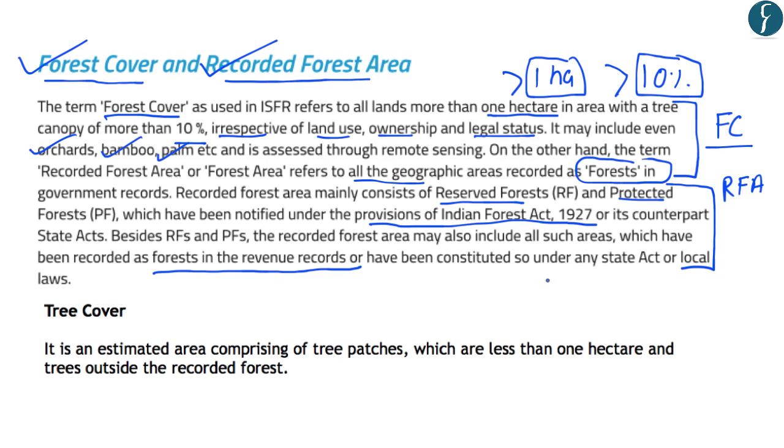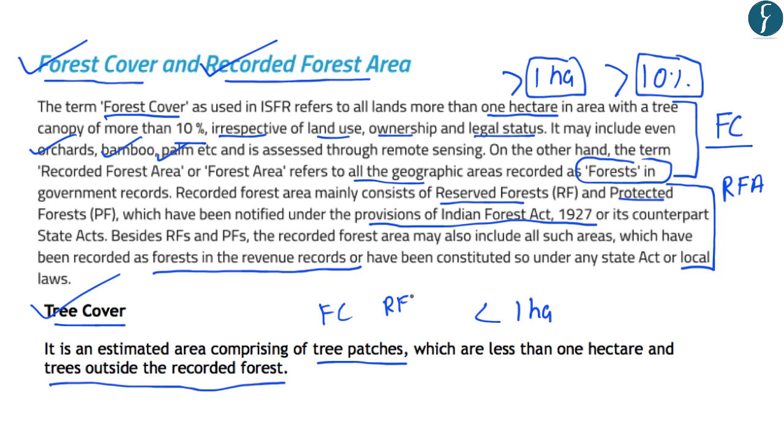Now besides the definition of forest cover and recorded forest area, you should also know the definition of tree cover. And it includes the area comprising of tree patches which are less than 1 hectare. And these include trees which are outside the recorded forest. So basically the tree cover includes all those tree patches which fall outside the definition of forest cover and the definition of recorded forest area.